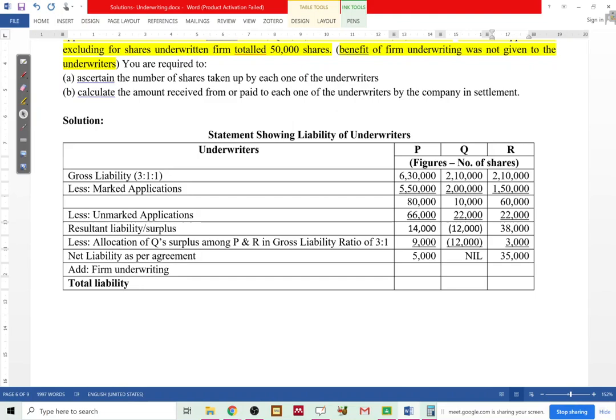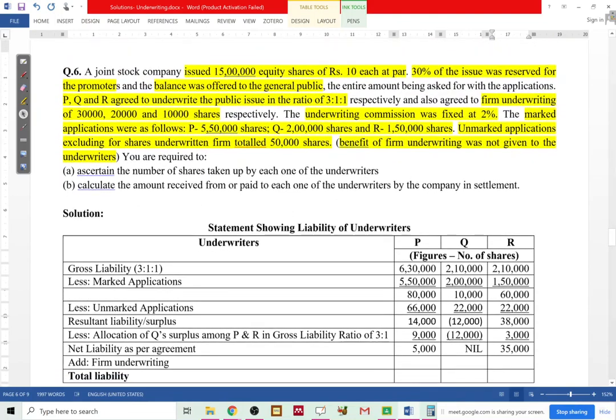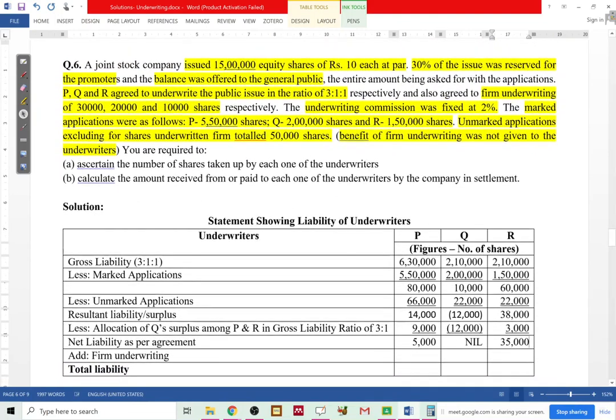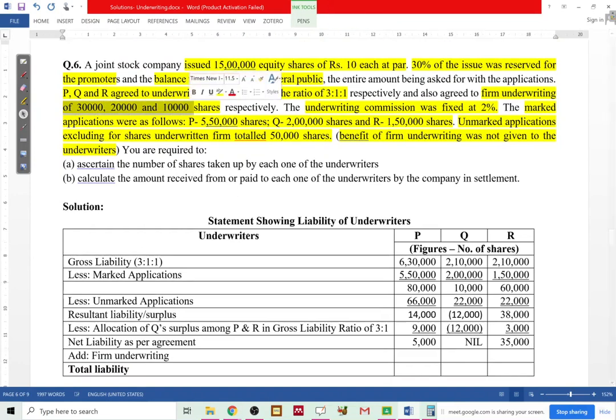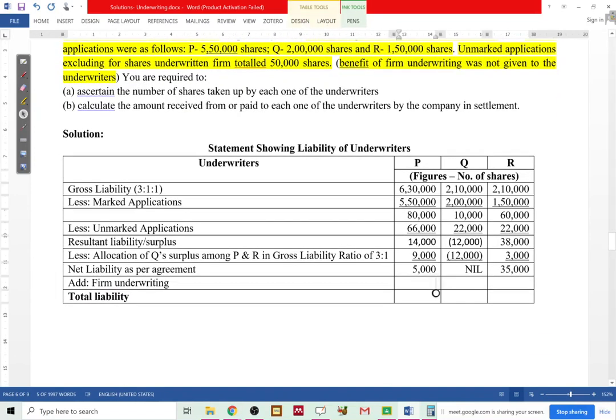Okay. Now we also need to add the firm underwriting to get a total liability. Firm underwriting is 30 plus 20 plus 10. Let's just add that up and see how much we get, whether this becomes the unsubscribed portion or not. 45,000.